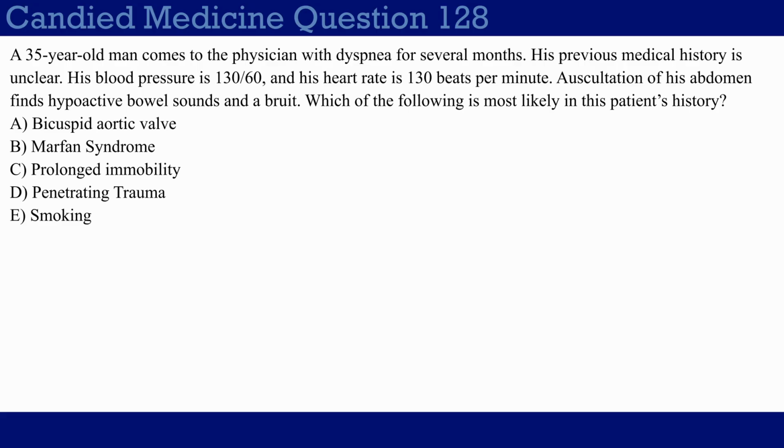Choice A, bicuspid aortic valve. Choice B, Marfan syndrome. Choice C, prolonged immobility. Choice D, penetrating trauma. Or choice E, smoking. I'll wait 5 seconds and answer the question.